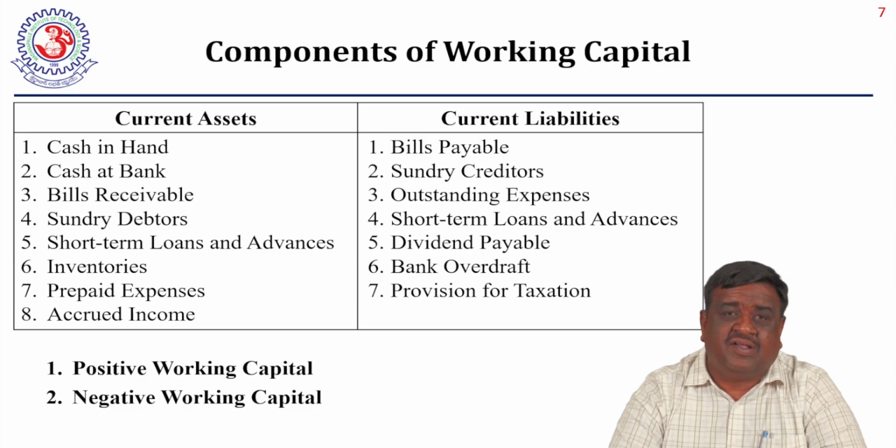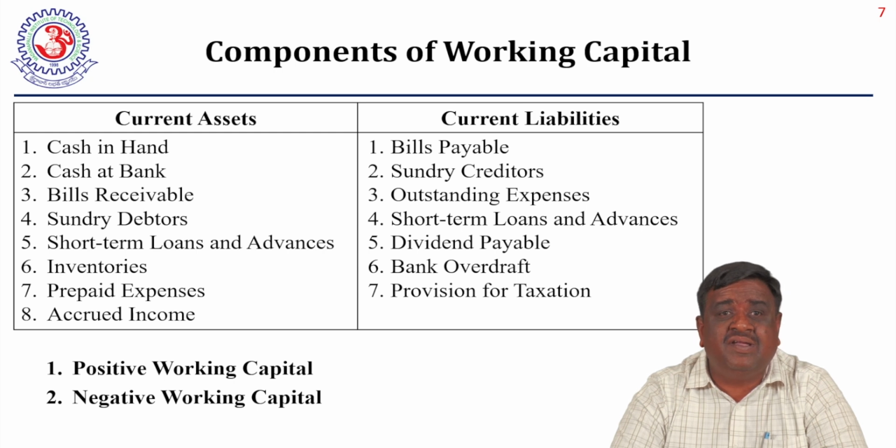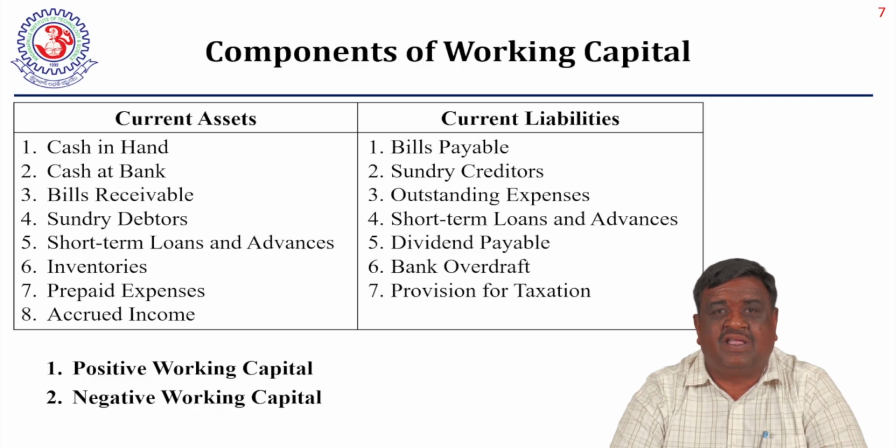Positive. Sometimes the current liabilities will be high compared to the current assets. That is, the excess of current liabilities over current assets is called negative working capital. So, by using the formula, working capital is equal to current assets minus current liabilities. If the working capital is positive, that is positive working capital. In case the working capital is a negative figure, that is called negative working capital.